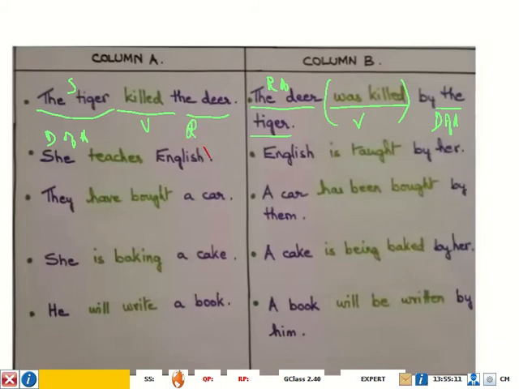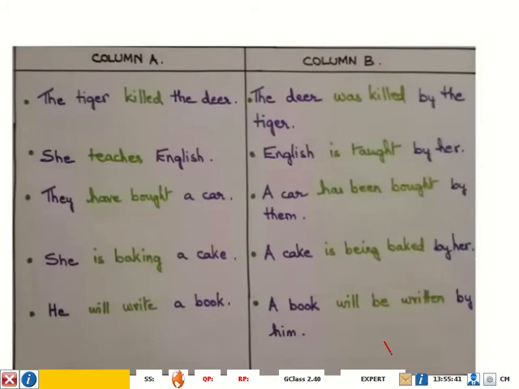Okay, receiver of action, ROA. It has come to the beginning of the sentence, isn't it? Similarly, she teaches English. English is taught by her. They have bought a car. A car has been bought by them. She is baking a cake. A cake is being baked by her. So all these, you'll notice that there is a change in the structure of the verb and there is a change in the subject position and the object position. All right. So we have gradually come to the actual topic of this lesson.